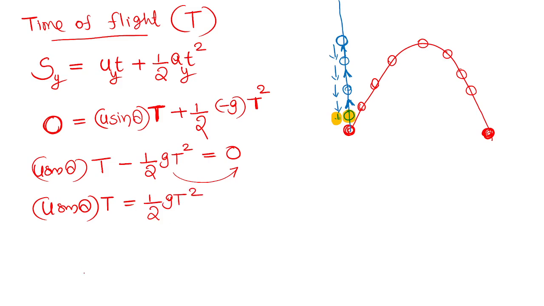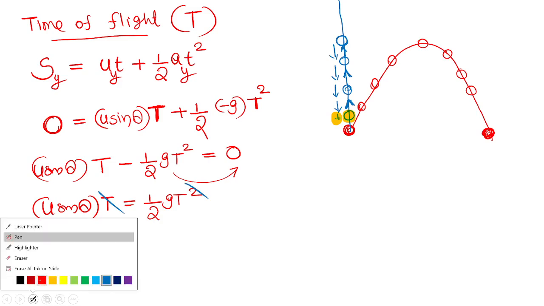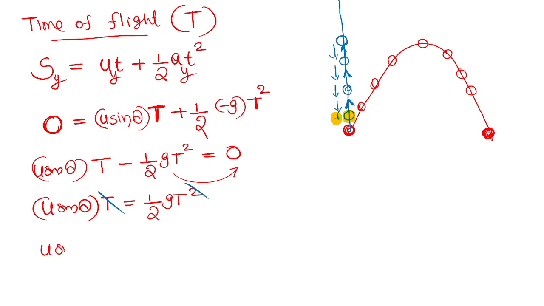T and t square is there. I can cancel one t on both sides. I can cancel one capital T on both sides. One t is cancelled, so we get u sine theta equal to 1 by 2 gt. Gt is there on the numerator side, okay? One minute.